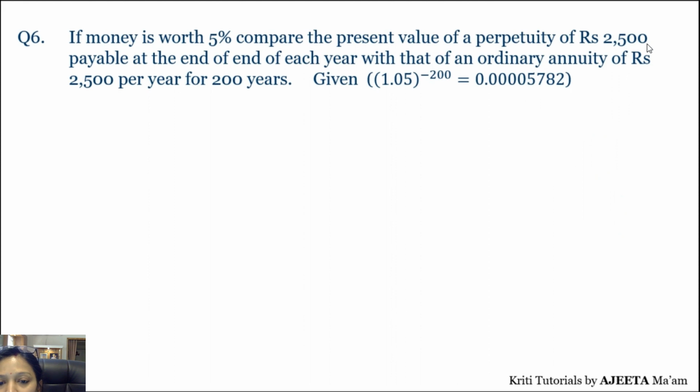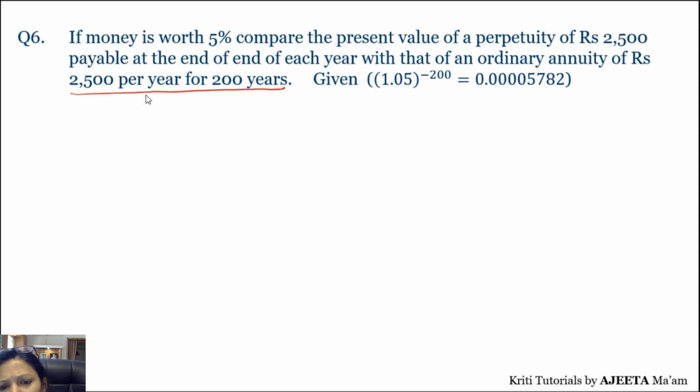थोड़ा ध्यान से देखिए. So if money is worth 5%, compare the present value of perpetuity of rupees 2,500 payable at the end of each year with that of an ordinary annuity of rupees 2,500 per year for 200 years. So annuity और परपेचुटी को हमें कंपेयर करना है कि अगर मैं एन्यूटी एक लेता हूं, विच इज आई एम डिपॉजिटिंग 2,500 फॉर 200 years.